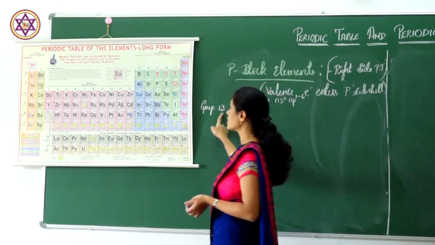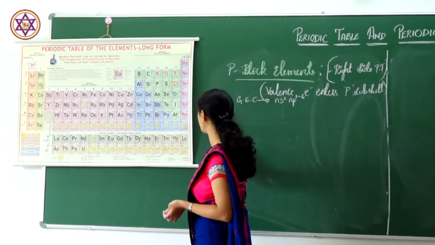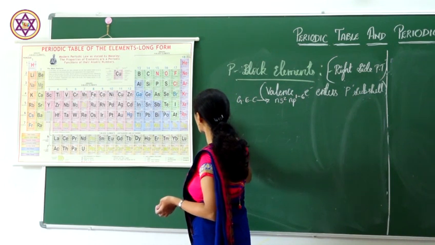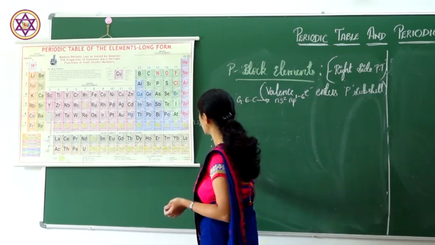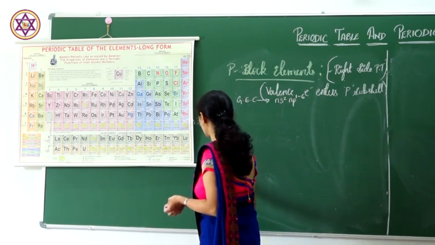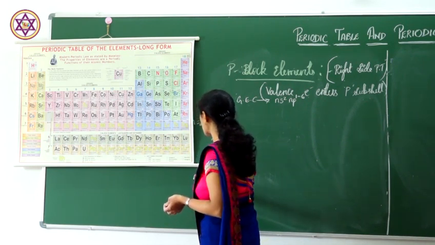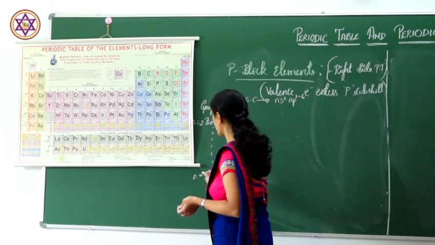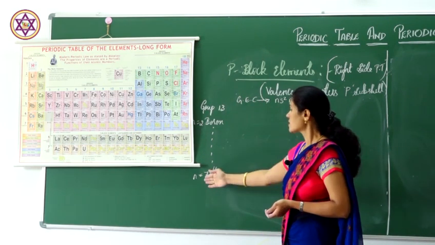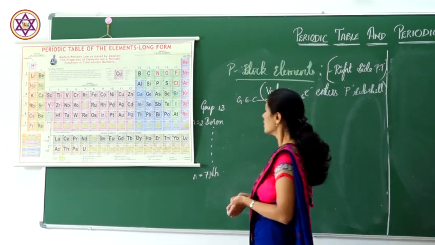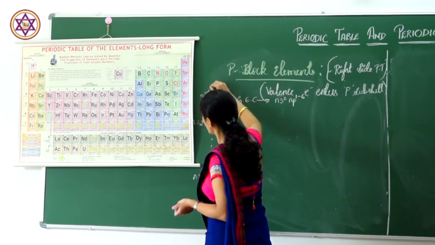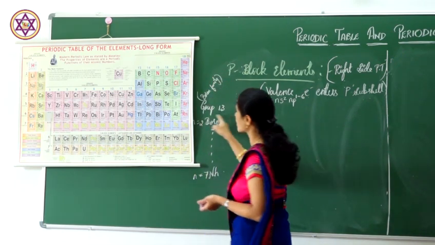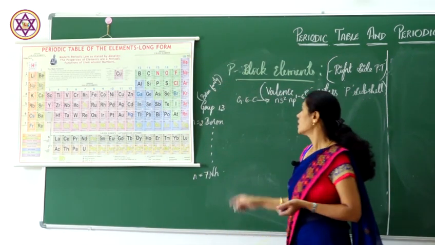Coming to group 13 elements, that is from boron, where N is equal to 2, to nihonium, where N is equal to 7. It is in the 7th period. These are also called boron family elements. Group 13 elements are called boron family elements.